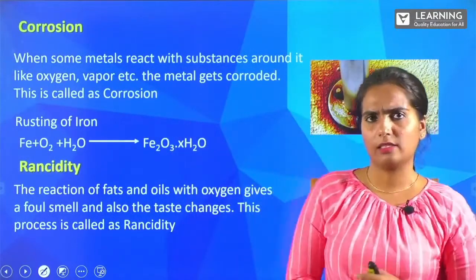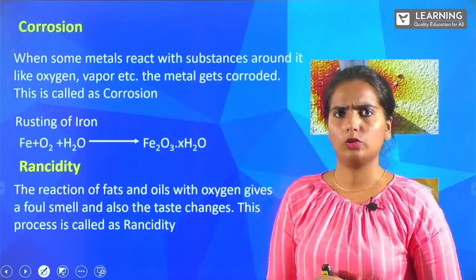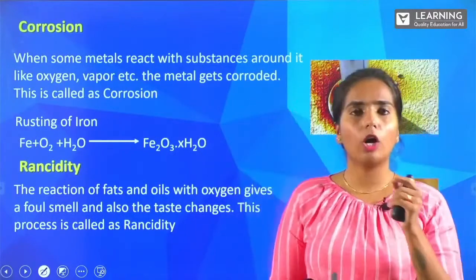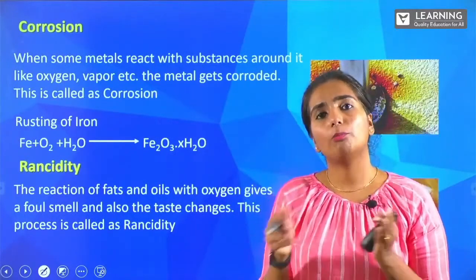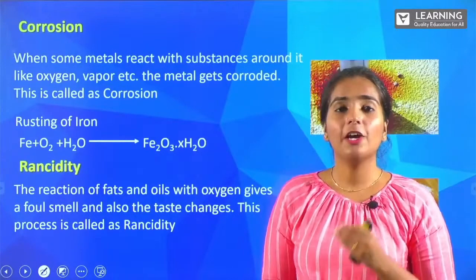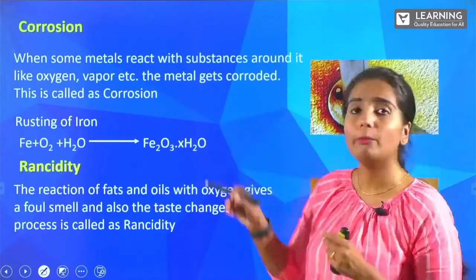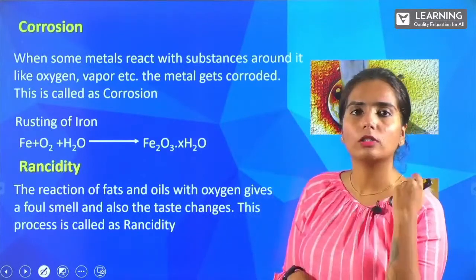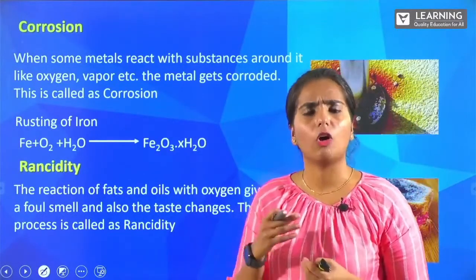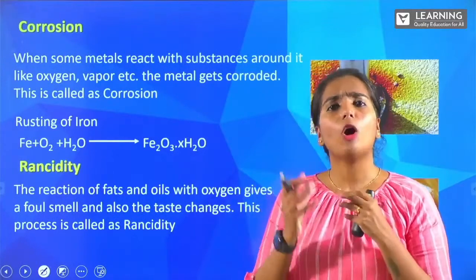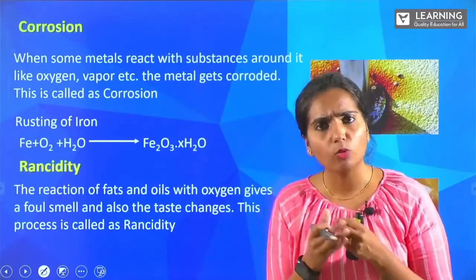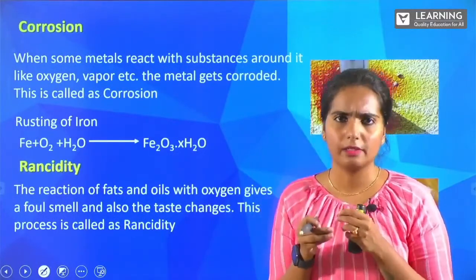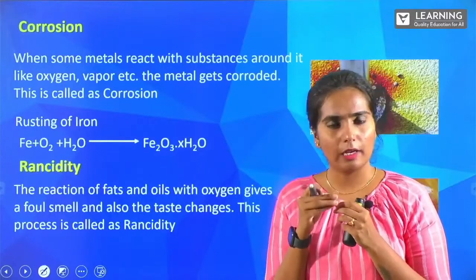The corrosion and rancidity. What exactly happens in corrosion? I have just put a picture. I know you all would be seeing this corrosion process in your day-to-day life, right? Corrosion is when some metals are exposed to oxygen, vapor, water, whatever it is, and there will be the formation of a brown substance, that will be rust. That's also called rusting.